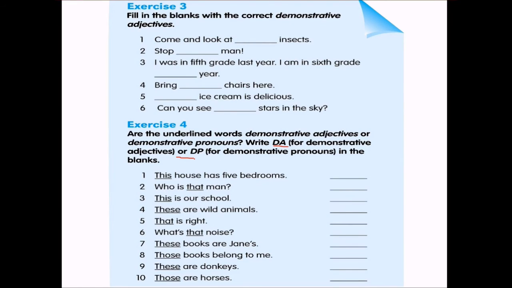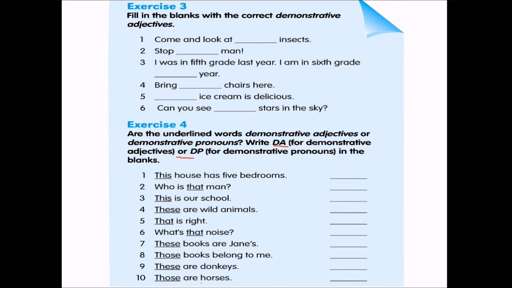Both look the same, so what is the difference? Always remember, a demonstrative adjective will always be followed by a noun. So let us find out which of these 1 to 10 has a demonstrative word followed by a noun.